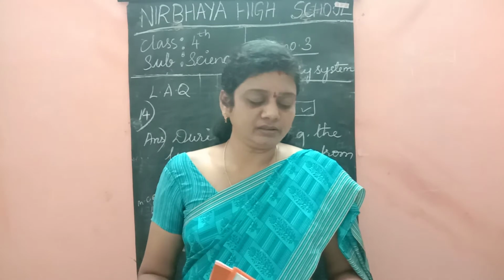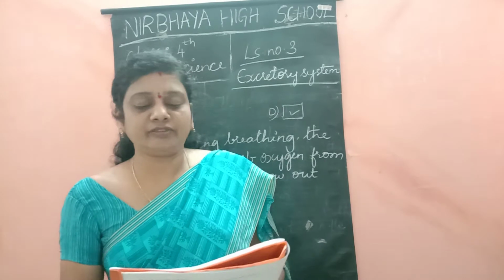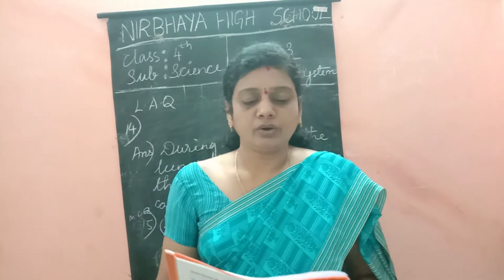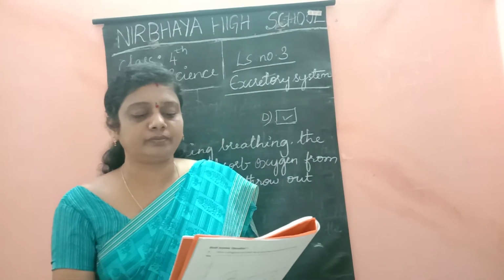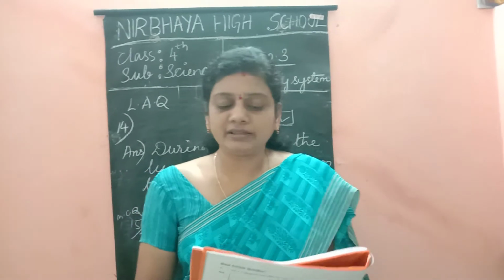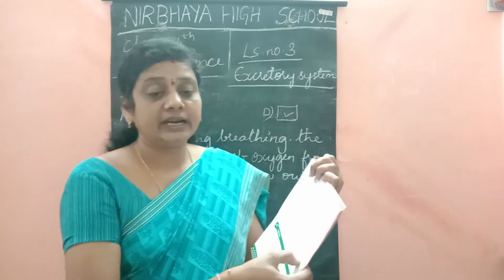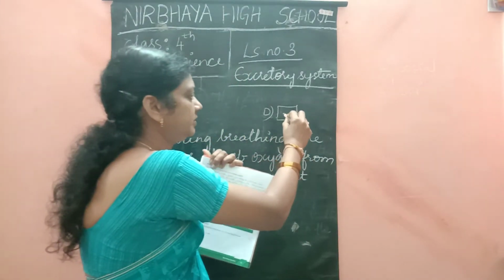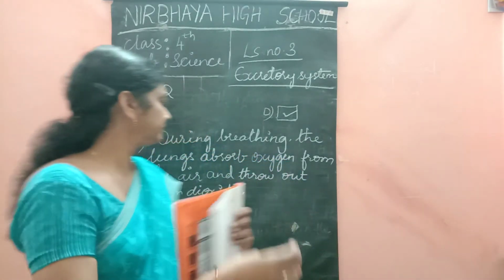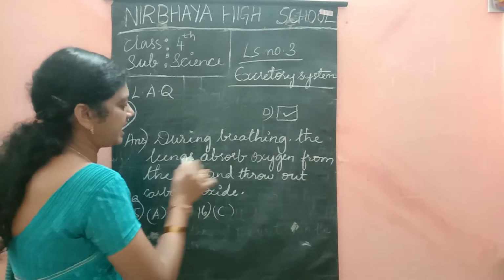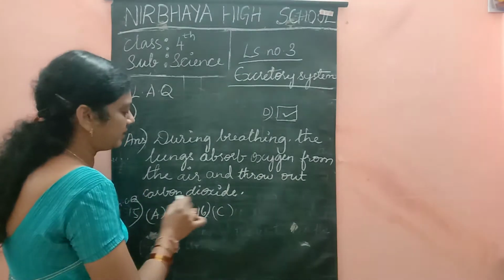Children, 14th one, the long answer question. Lungs help in excretion. Answer the following questions to explain. What is the waste that lungs throw out of the body, excrete? Tick the correct option. In the 4 options, which one is correct, children? The correct one is D. You have to put the tick mark there. And the answer is, during breathing, the lungs absorb oxygen from the air and throw out carbon dioxide.